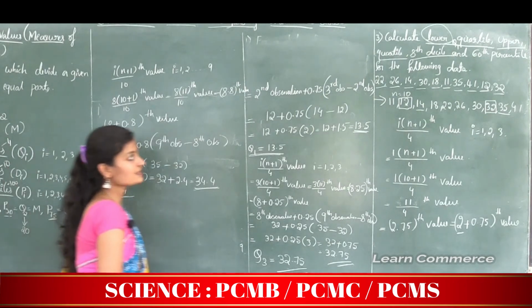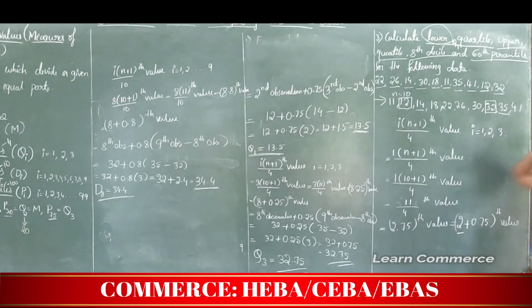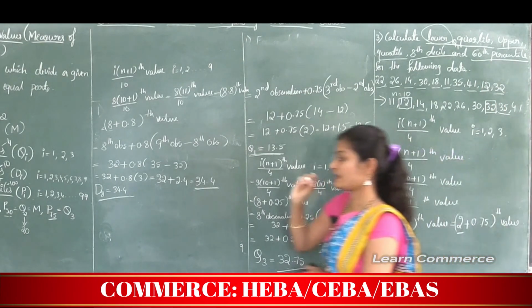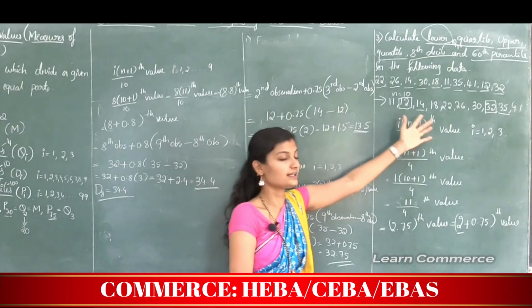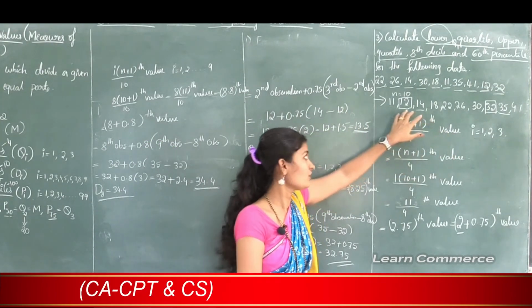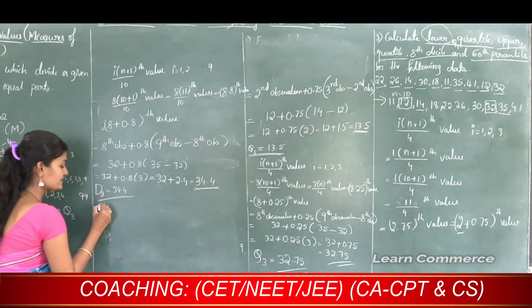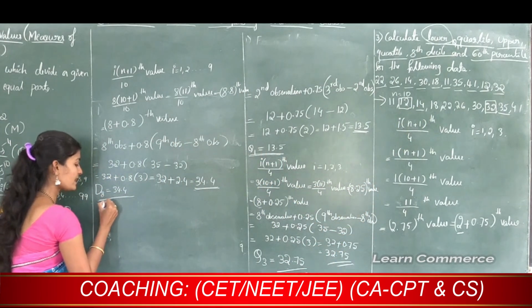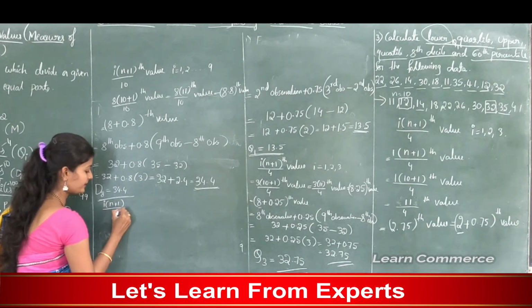Next, the last sub question, we need to find the 60th percentile. First step as it is, we need to arrange the given data in order. We already arranged it. Step 2, for the percentile the formula is i into n plus 1 divided by 100.